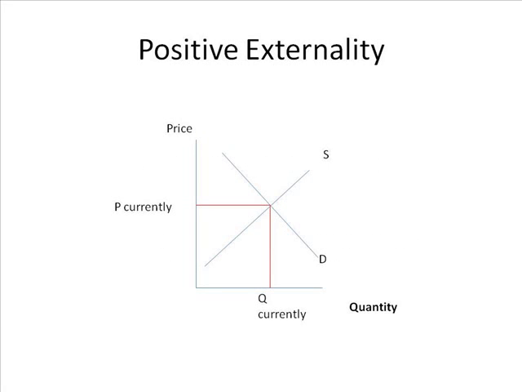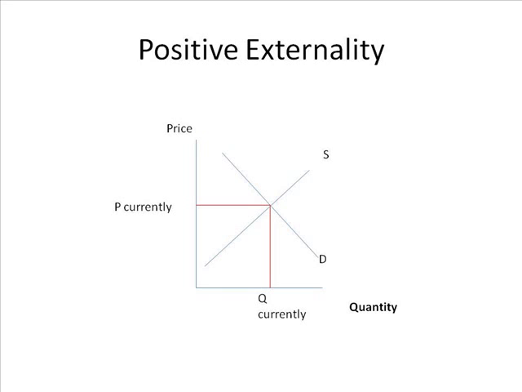Again, I would write outcome experienced by someone outside of the market transaction, and then write positive byproduct. This is good. An example would be a neighborhood that benefits from a bakery being in their neighborhood. Maybe they benefit because of the aroma. It's very pleasant. People like that the bakery is there, even if they're not purchasing from the bakery. Or if a marathon comes to town, they might not care anything about the marathon, but it brings business. Runners come in and check out hotels, so you benefit from that, even though you're not part of the transaction.